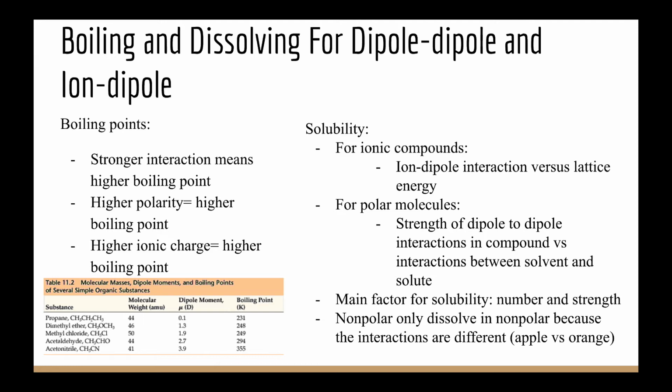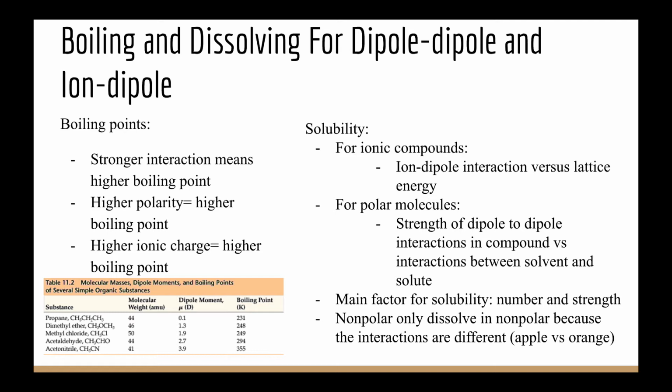For ionic compounds, the deciding factor whether the ionic compound will dissolve, and we'll be talking specifically about water to help us understand this concept, is going to depend on how strong the ion-to-dipole interactions are versus the lattice energy of the ionic compound. So let's say we have an ionic compound in water. The water will attempt to make ion-to-dipole interactions with the ions in the ionic compound, and this is going to have to compete with the lattice energy of the ionic compound.